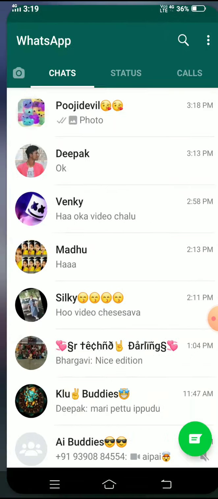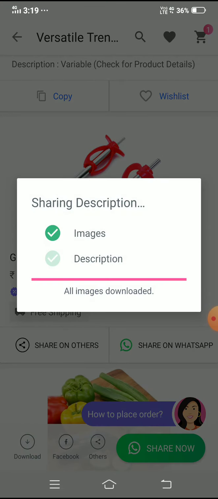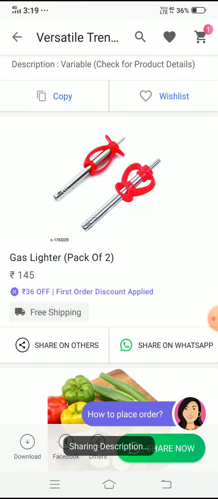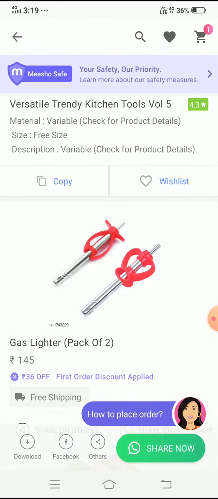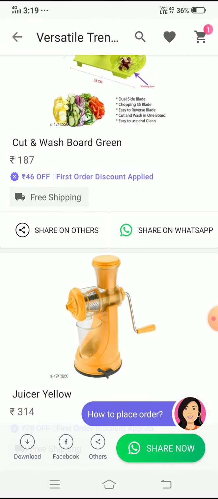If Meesho shows a price of 145, we can say 345, like that. We can earn money in this app, so we say it like that. We can get products at a cheap cost in this Meesho app.